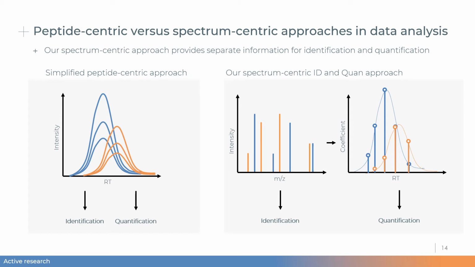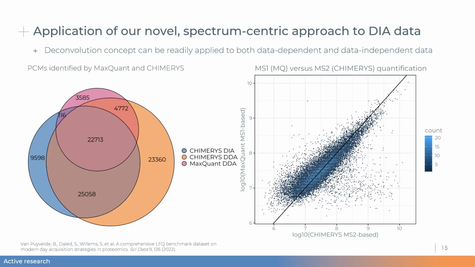Essentially, we calculate contributions for each peptide to its corresponding experimental spectra and trace those contributions across retention time to generate peptide-level quantification. In order to evaluate this approach, we analyzed a subset of the new LFQ bench dataset published this year, which contains both DDA and DIA measurements of the same samples. We analyzed these samples with both MaxQuant and CHIMERYS and compared both identification and quantification performance.